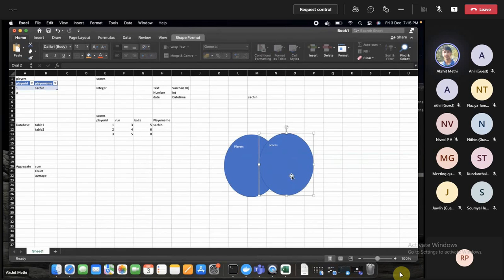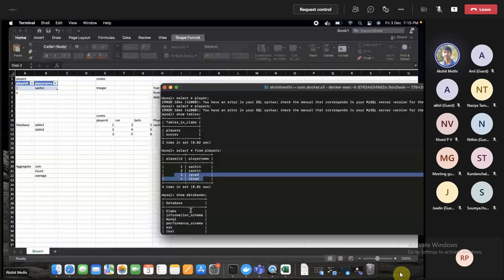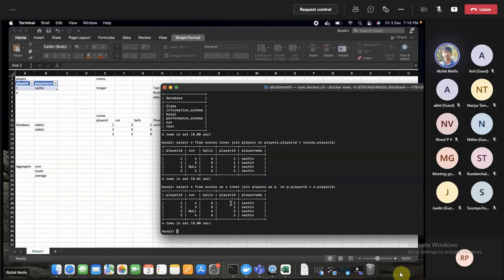Now let's say since it is discarding these two rows, and I don't want them to be discarded. Let's say I wanted to see these 2 rows. So what I can do, instead of the inner join, I can do right join.